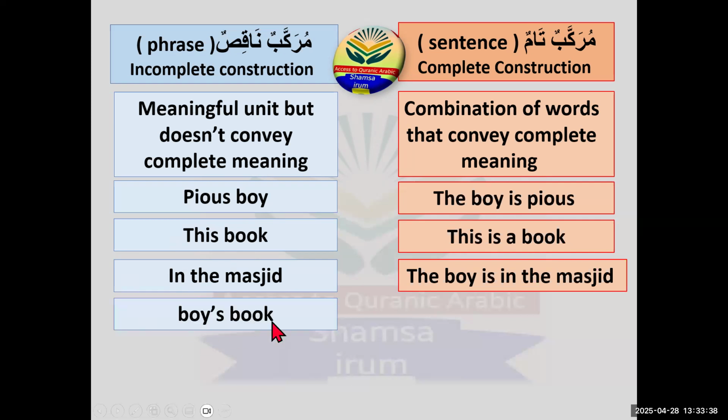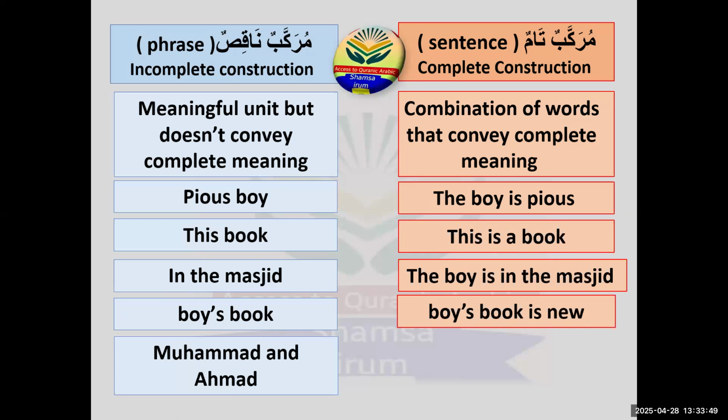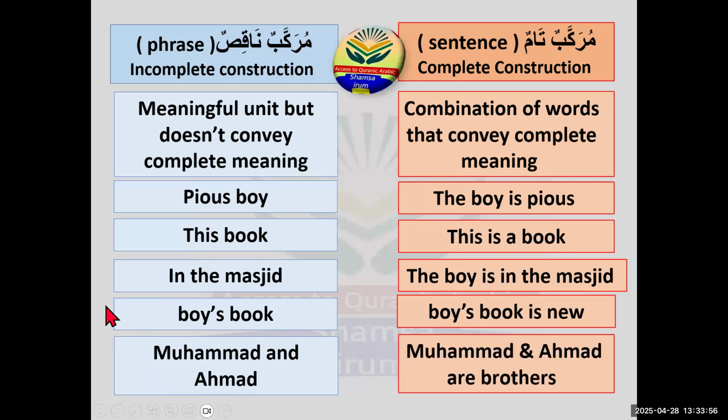Boy's book is just a phrase. It's not giving me complete meaning. So if we say that the boy's book is new, now it is a full sentence. Same, the last one is Muhammad and Ahmad. This is just the names of two boys. If we say that Muhammad and Ahmad are brothers, it's a full sentence now.